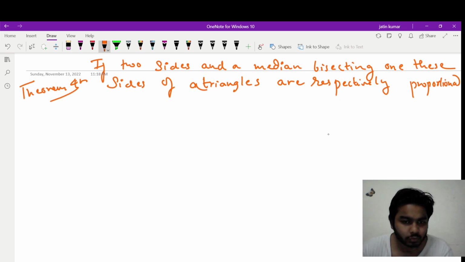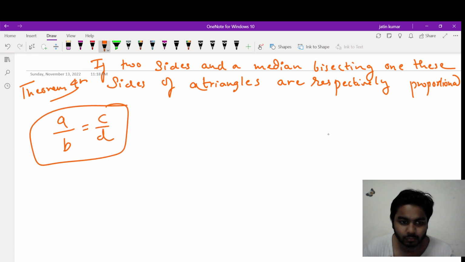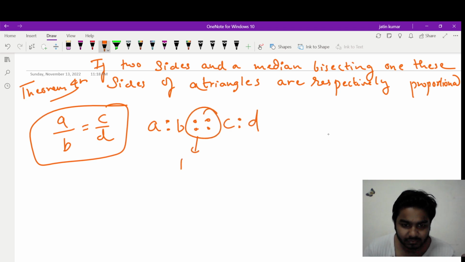See, I hope you know the difference between ratio and proportion, right? Let me tell you quickly, if in case you don't know, this A upon B is a simple ratio. If I equate it with C upon D, this becomes proportion. It means A ratio B is in proportion with C ratio D. This is the sign of proportion, and these two dots are the sign of ratio.